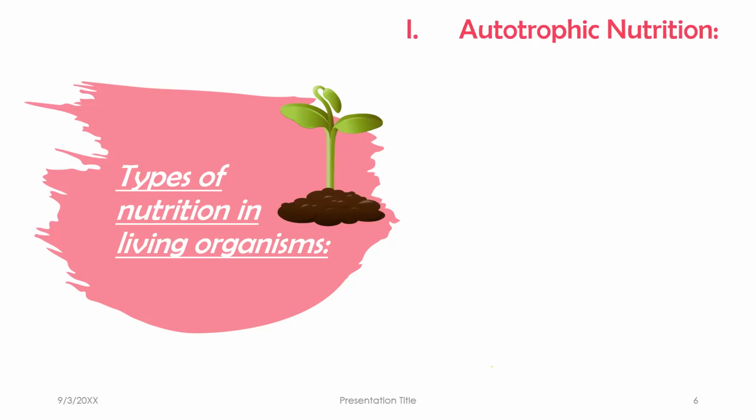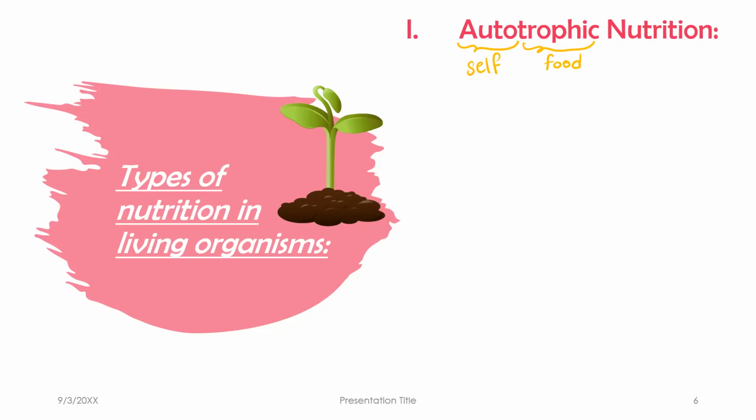So the first type of nutrition, autotrophic nutrition. Let's see what this word autotrophic means. Trophic means food. Auto means self. So self-feeding. They can manufacture their own food inside their body cells through chemical reactions.